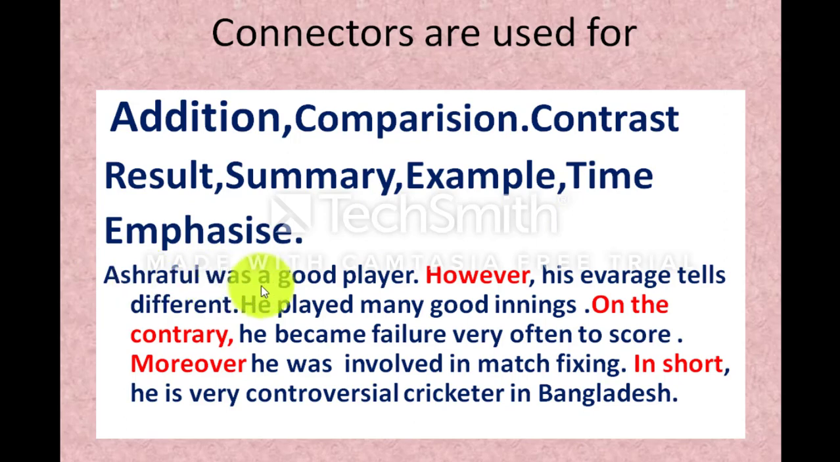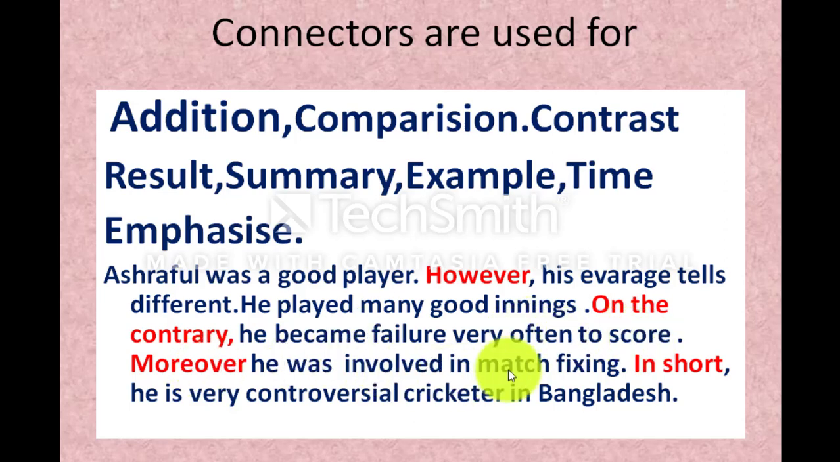Look at here, Ashraful was a good player. His average tells different. His average tells different, he is a good player. These two different opposite ideas have been connected with however. He played many good innings. On the other hand, look at here, he played many good innings. He played many good innings. He became a failure very often to score. On the contrary, অন্যদিকে সে প্রায় রান করতে ব্যর্থ হতো.